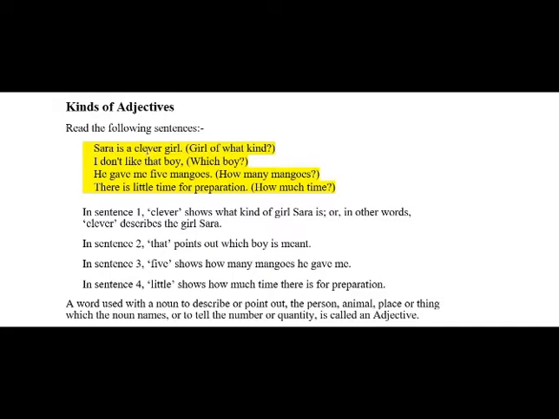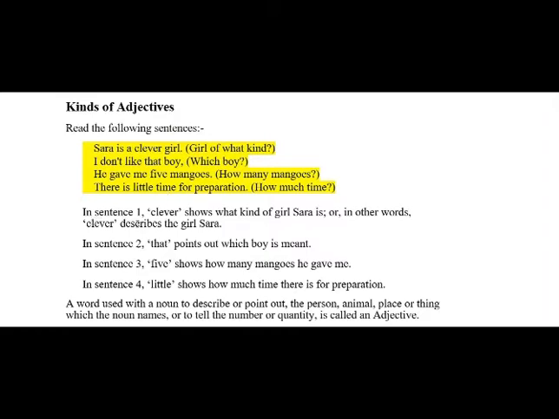Clever is also adjective because it is modifying the noun girl, and it is also a characteristic. That is your adjective because that is modifying the boy. The boy is a specific boy. 5 is adjective because 5 is something about numbers, and the 5 is the modifier of the noun mangoes. And here, little is adjective. A little is also a modifier of the noun time because that is only a little time.